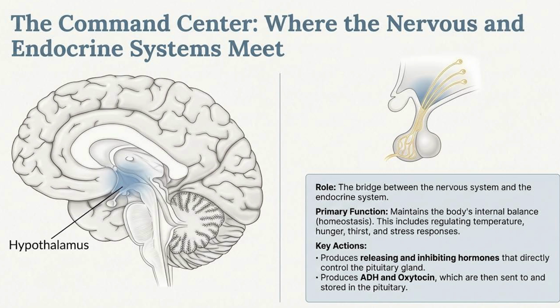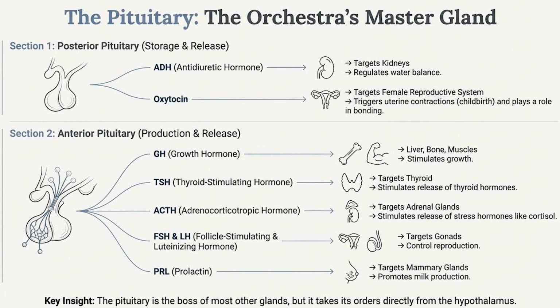These hormones tell the pituitary gland what to do, and the pituitary then controls other glands in the body. It maintains homeostasis, regulating things like temperature, hunger, and thirst. It produces releasing and inhibiting hormones to tell the next gland what to do. Meet the pituitary gland, often called the master gland. It's the boss that takes orders from the hypothalamus and directs almost every other gland in the body.